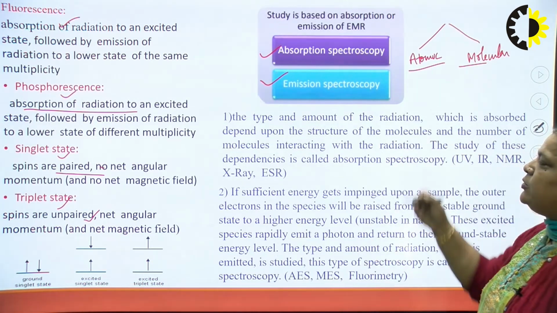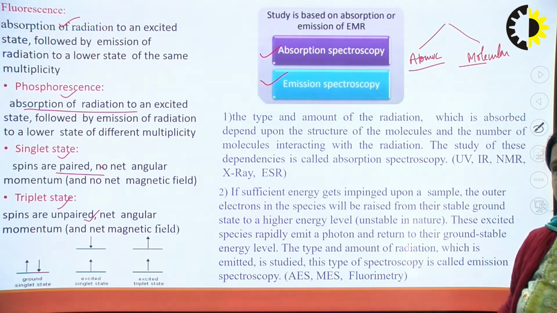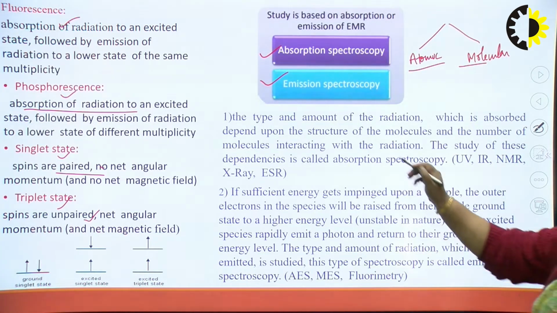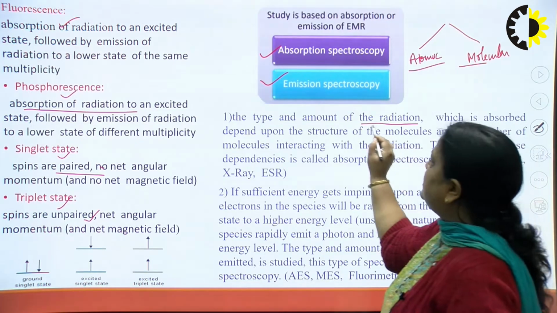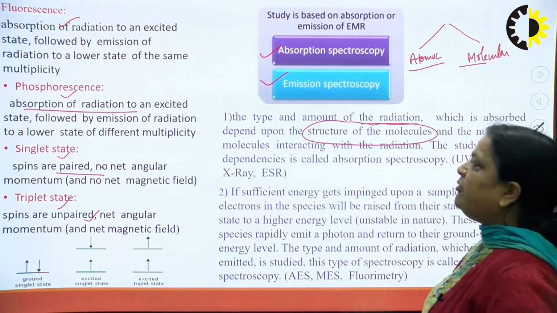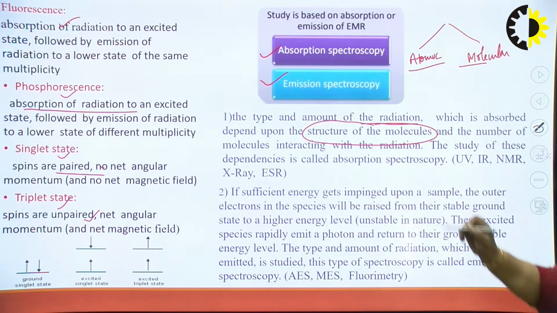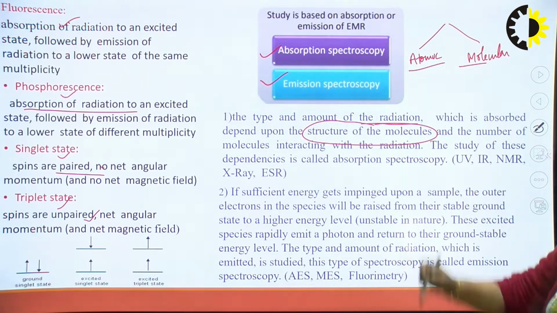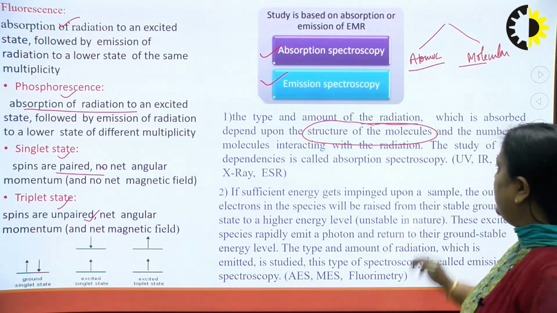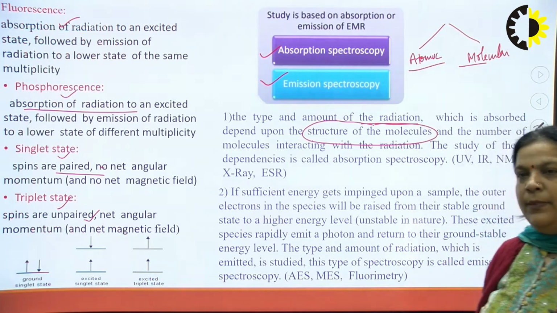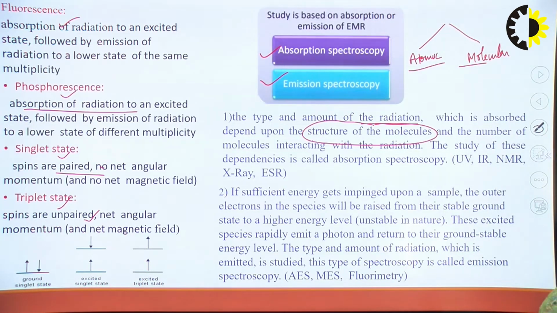So, there are two kinds of spectroscopy. The first is absorption, the second is emission. In absorption, the amount of radiation which is absorbed depends on the structure of the molecule, that is, the spectroscopy which is used to find the structure of a molecule is generally absorption spectroscopy, and also on the number of molecules interacting with the radiation. The study of these dependencies is called absorption spectroscopy, and the examples are UV, IR, NMR, etc.